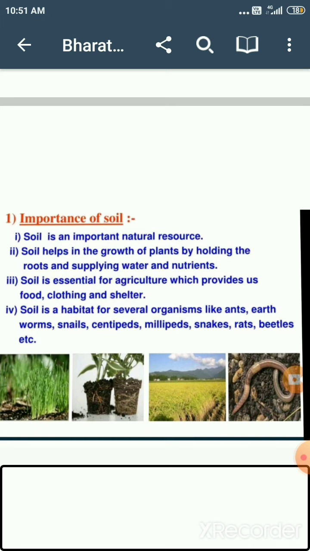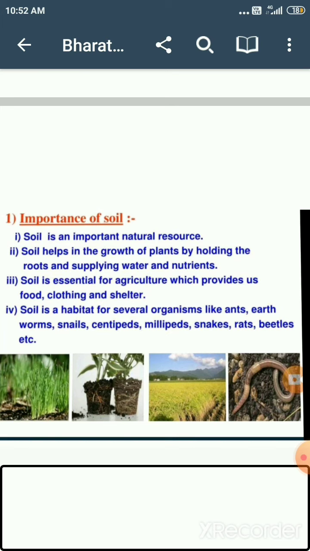Get it? And soil is a habitat for several organisms, like ants, worms, snails, centipedes, millipedes, snakes, rats and beetles. You know that earthworms live in the soil and increase the soil fertility. They make burrows in the soil and excrete in the form of worm cast. This worm cast makes the soil fertile and plants get the nutrients from it. They grow very well there.